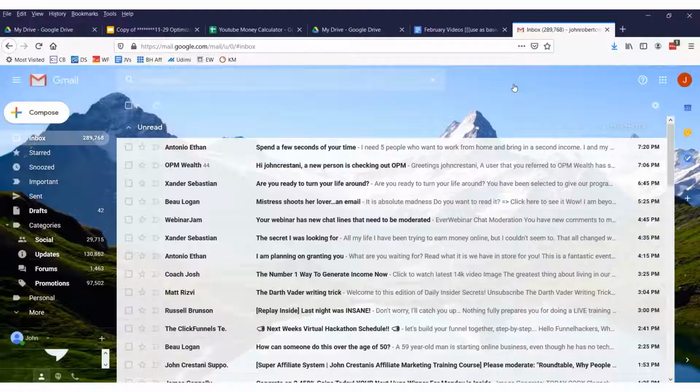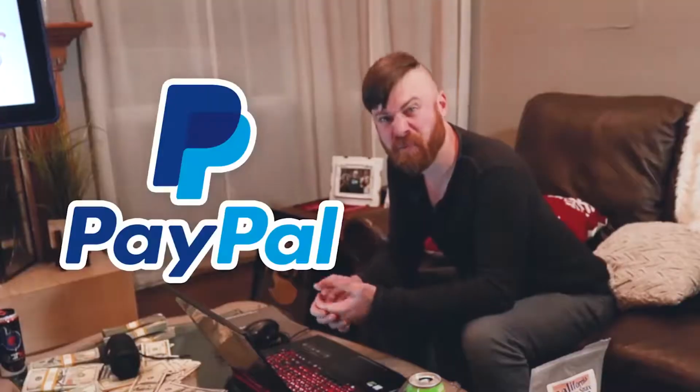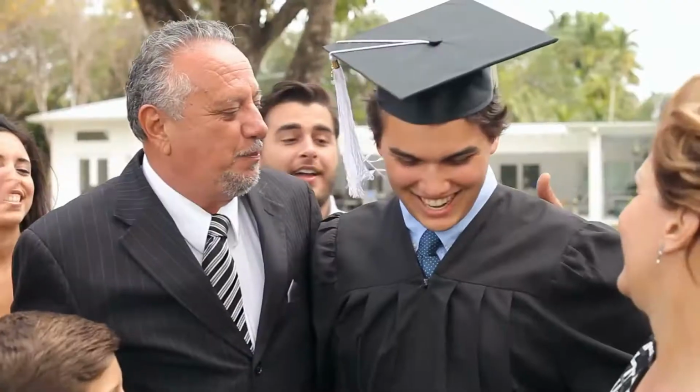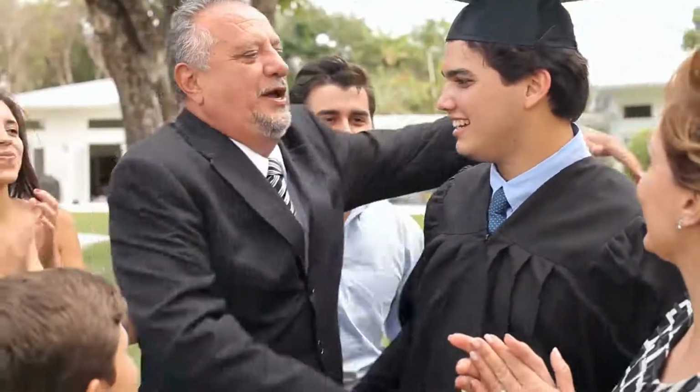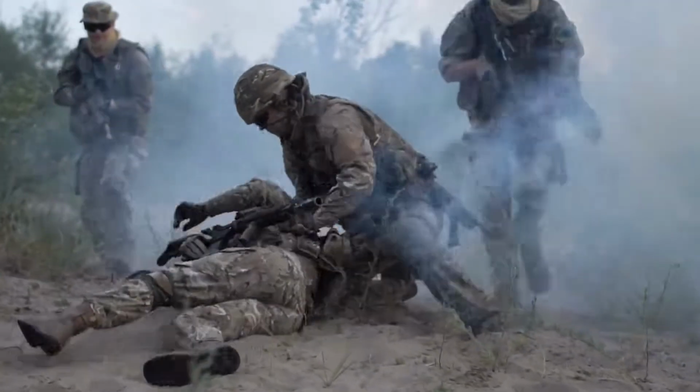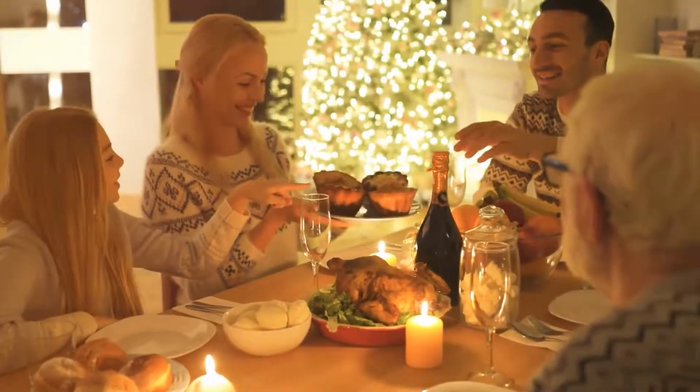Let me show you another neat trick right now. Another way I use filters is I actually look for keywords. So I'll go up here and click this little button right there. I get a lot of emails from people requesting money from me via PayPal. I get probably two a day of people saying their mom has cancer and they're their family's only son, or they lost their arm in the armed services, or they got in a car accident. I get all sorts of messages from people every single day. And it really sucks, and it's kind of negative. Sometimes I'm at dinner, or having a margarita, and I don't want to see somebody's sob story of why they need $5,000 from me.